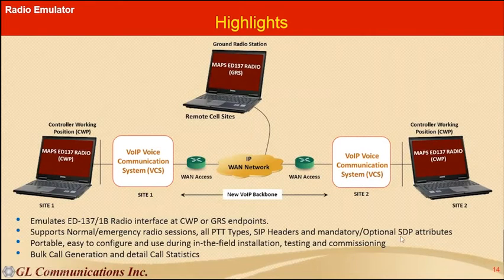These SDP parameters include signaling information for the radio controlling, and it is portable, easy to configure and used during in-field installations, testing and commissioning by experts or technicians.